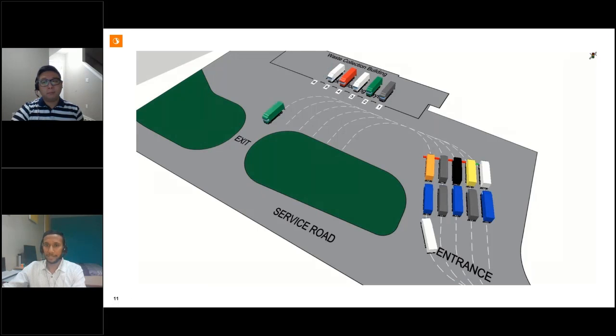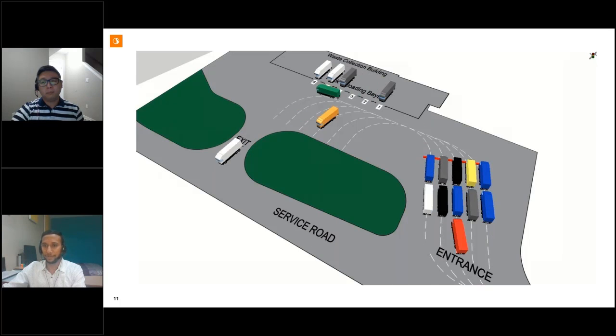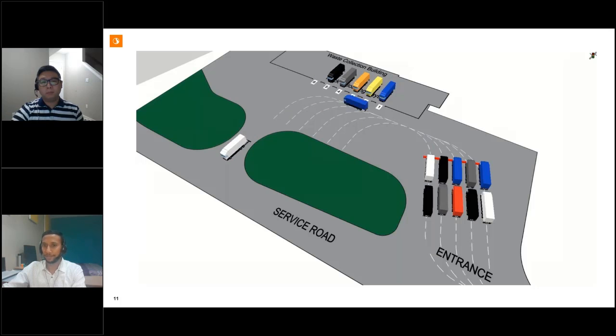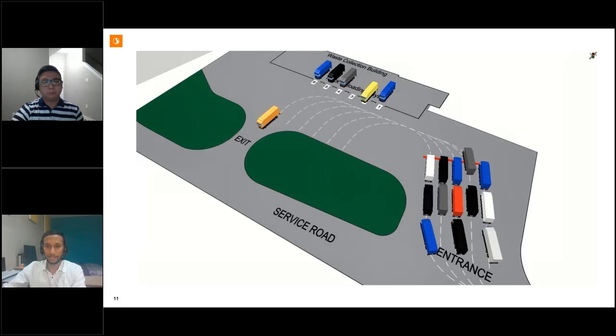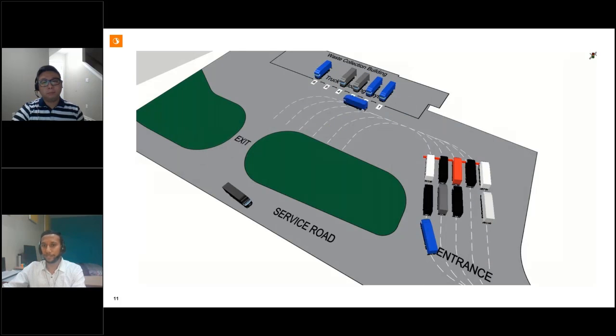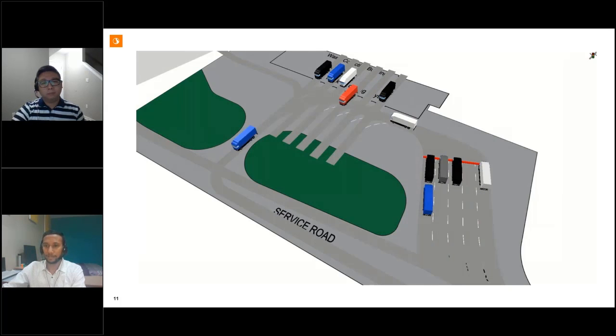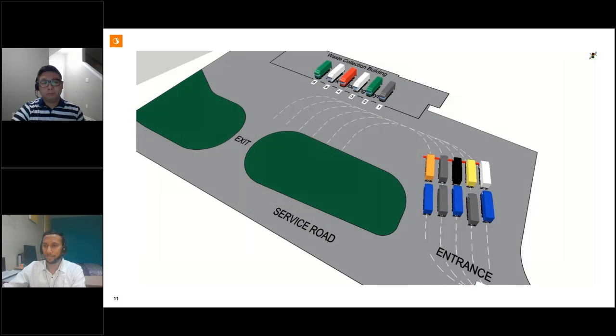Now let's take a look at the simulation video at the peak time. You may observe the uniform queuing component in this video, which was not that visible in the earlier video. Every time a vehicle is allowed to enter the facility, we are directing it to the nearest available bay and making sure that first come first serve is implemented based on arrival time at the stop line. In the simulation, the script is deciding and directing vehicles to correct bays. In the proposed operations, a system will be in place which will notify trucks of the bay number that they're allotted. An alternative to that will be a traffic warden who will supervise the operations and direct the vehicles.